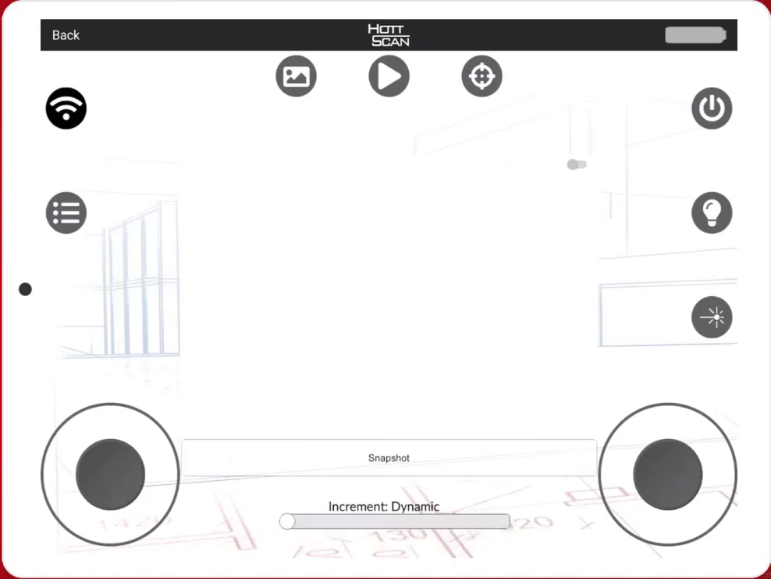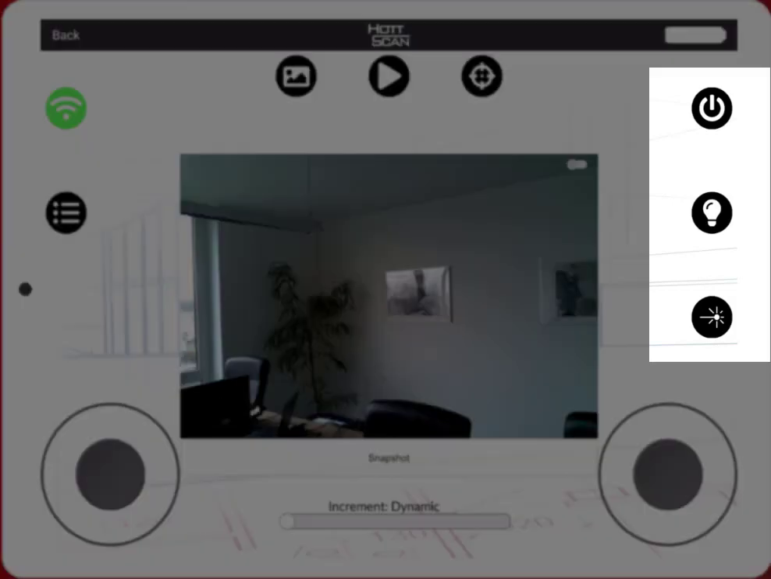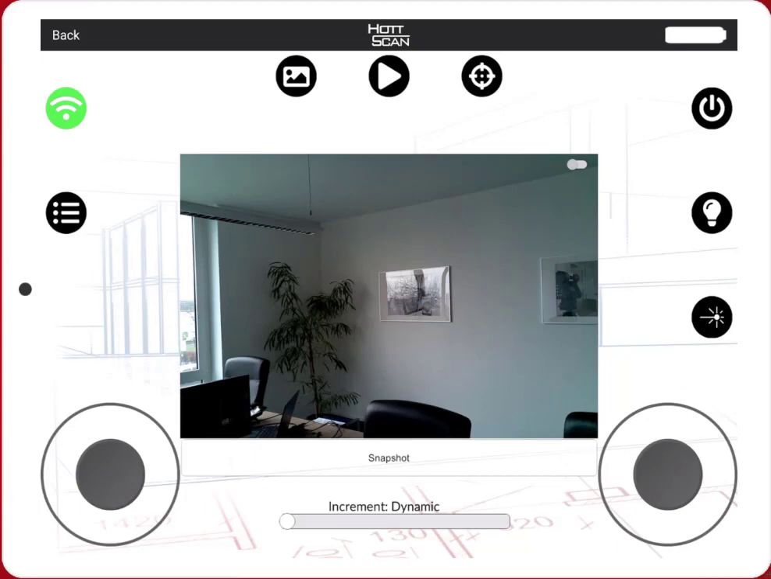Before you click on the Wi-Fi symbol, make sure by going to the settings of your device that your device is connected to your Hotscan. On the right side, you can turn the Hotscan, the light and the laser on and off. You can start the scan process with one click.